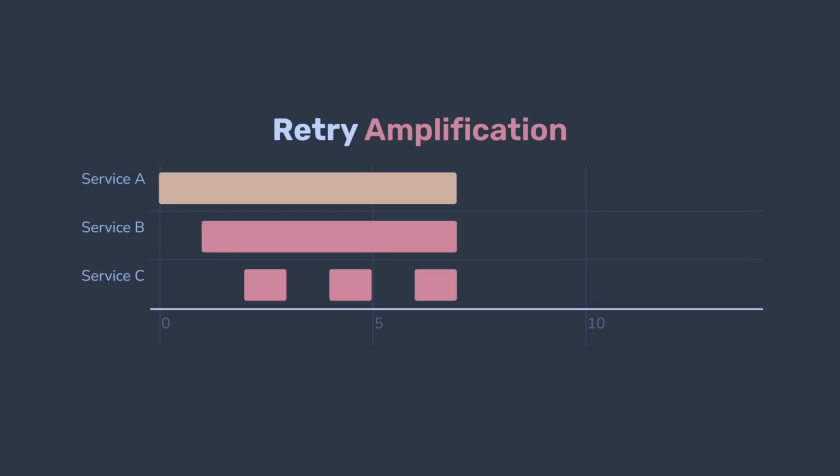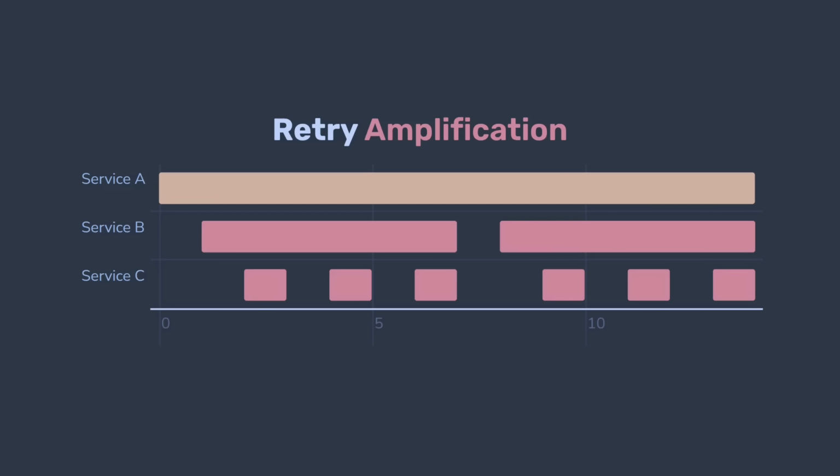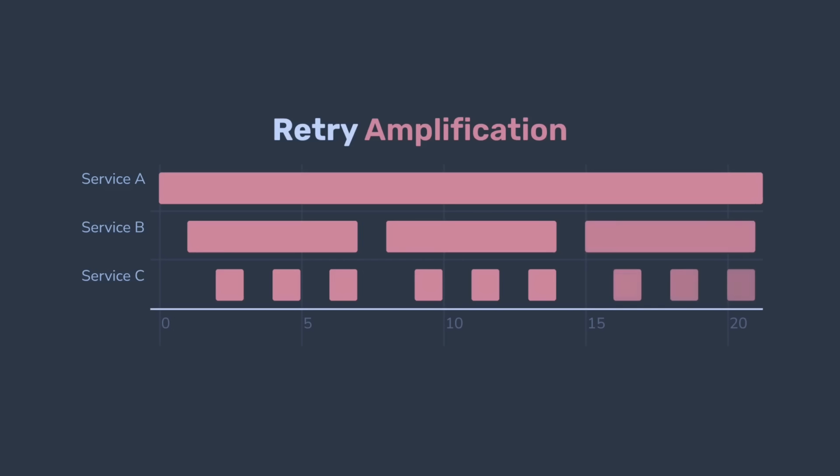Then, given up with retries from B, service A will start to retry its B calls, which will again result in multiple retries from B to C. This effect is called retry amplification and can create a lot of unnecessary load and kill the system even after a minor issue, especially if the call chain is deeper and retry logic is more aggressive.